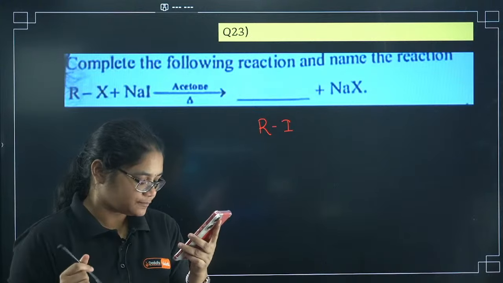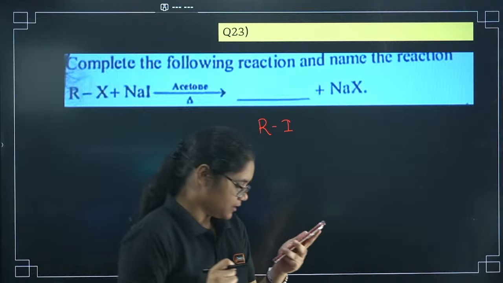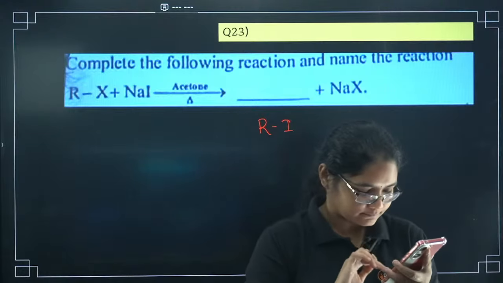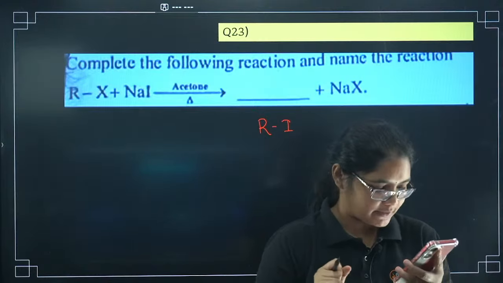Name of the reaction. Let's see how many of you have revised name reactions. Name of the reaction, tell me quickly.